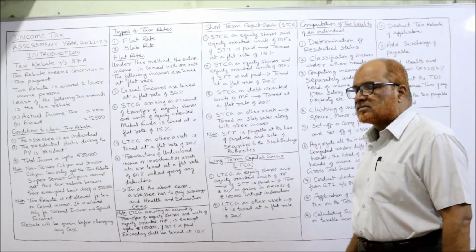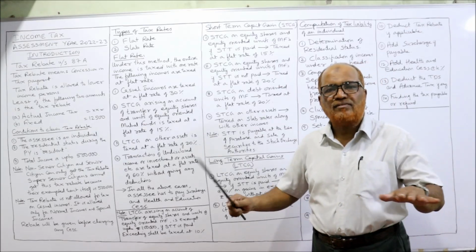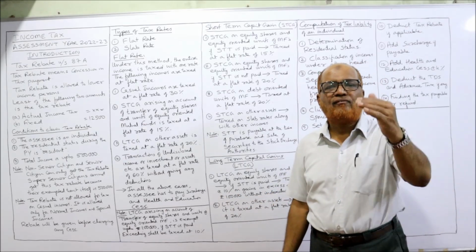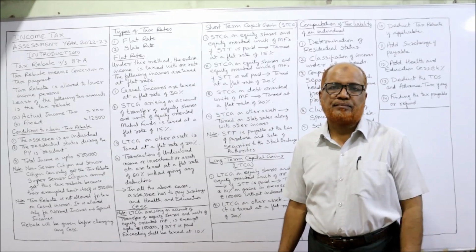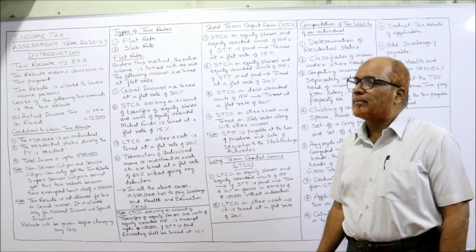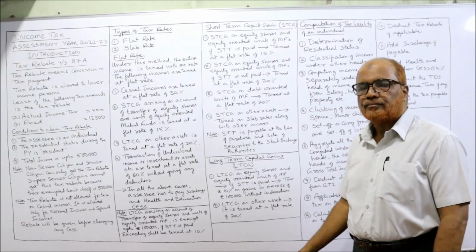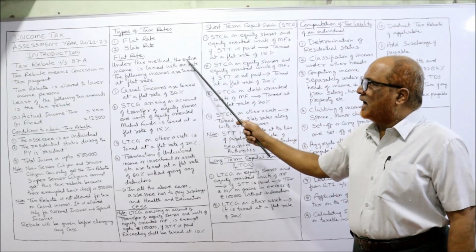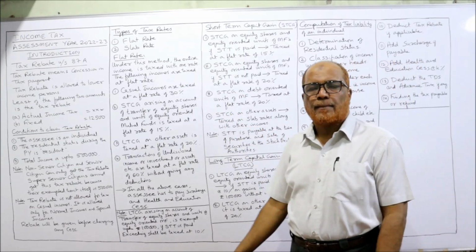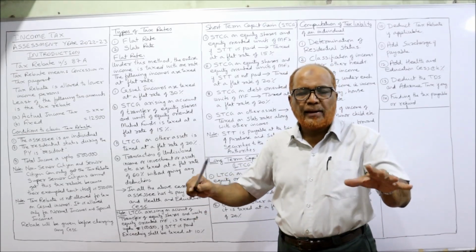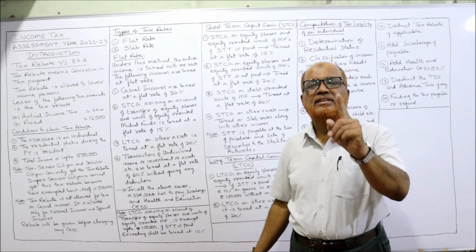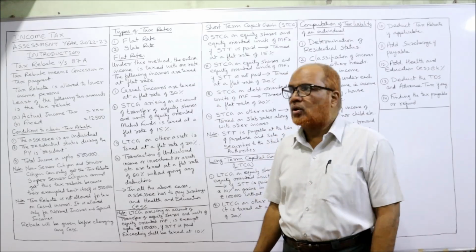Now, types of tax rates. Income tax has classified the tax rate into two types, flat rate and slab rate. First of all, we'll discuss flat rate. Under this method, the entire income is taxed with one rate. The complete income is taxed with a single rate. That is called flat rate.